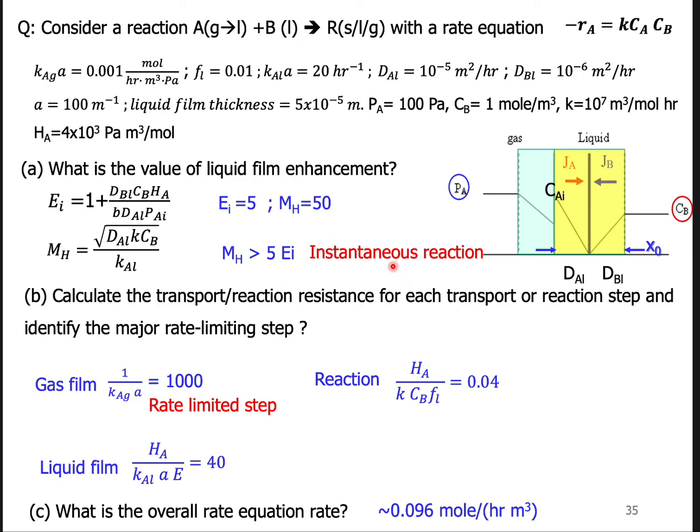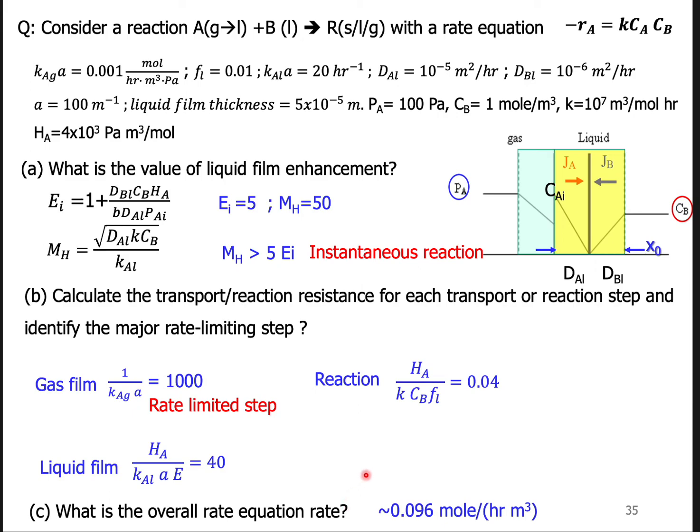And the second question will be: calculate the transport and reaction resistance for each transport process or step and find out which is the rate limiting step. So after simply calculating the resistance in gas phase, liquid phase, and reactions, we find that the resistance in the gas phase is the rate limiting step, because it equals 1000, much larger than the resistance in the liquid phase and reactions.